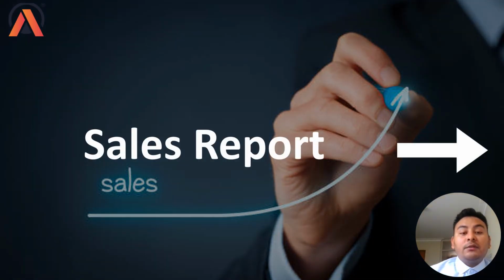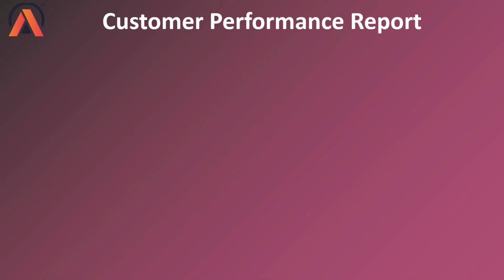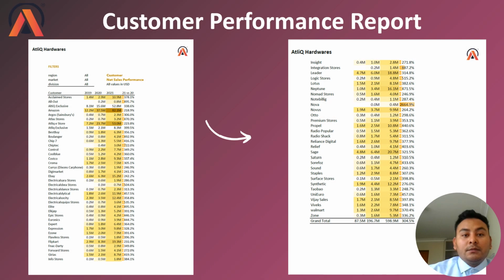So now let's just have a look at the sales report. Here you can see the customer performance report of the different customers of Atlic Hardware Manufacturing Company based on net sales performance. We have 5 columns. One is customer, 3 of them are the years starting from 2019 to 2021, and the last column is the comparison of 2021 net sales and 2020 net sales. So those two are the years, and the difference between them in terms of percentage.